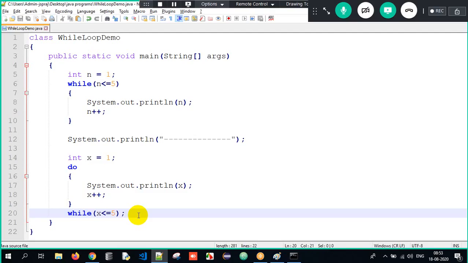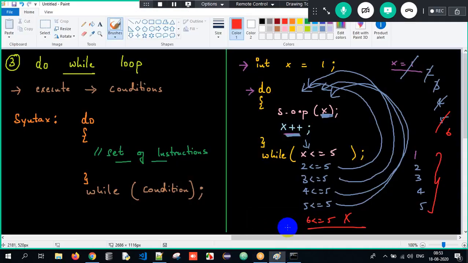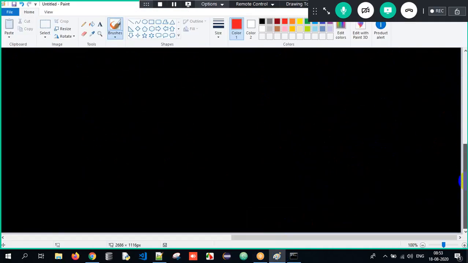Clear? Now similarly, can we print the numbers in reverse order using while and do while here? Is it possible for us to print it? I want to print 5, 4, 3, 2, 1 using both while and do while. Simple, guys. Trust me, it's a very simple program. First of all, int i equals to 5. Why? Because I want to print 5 for the very first time, so I'll take it as 5 here.